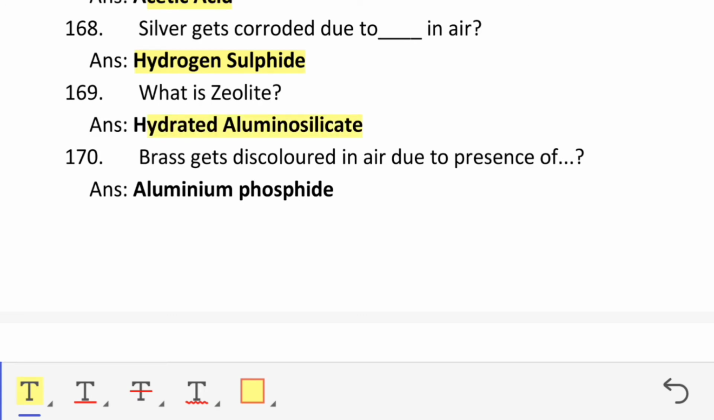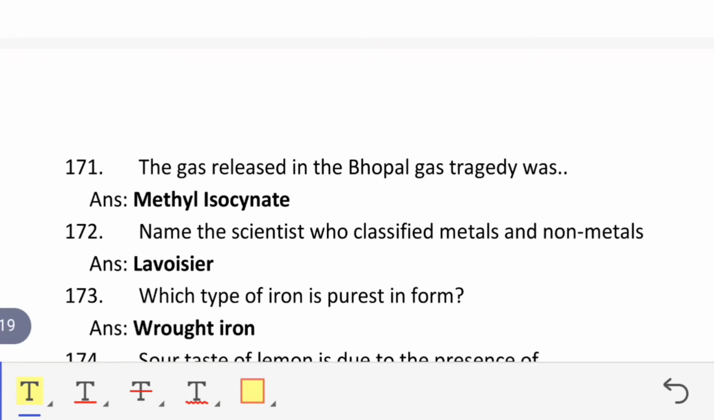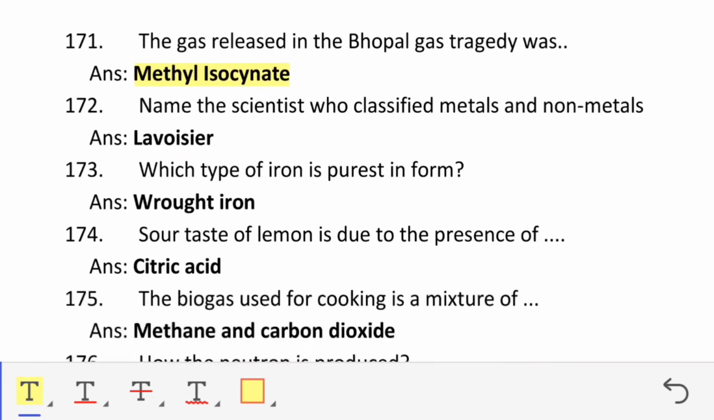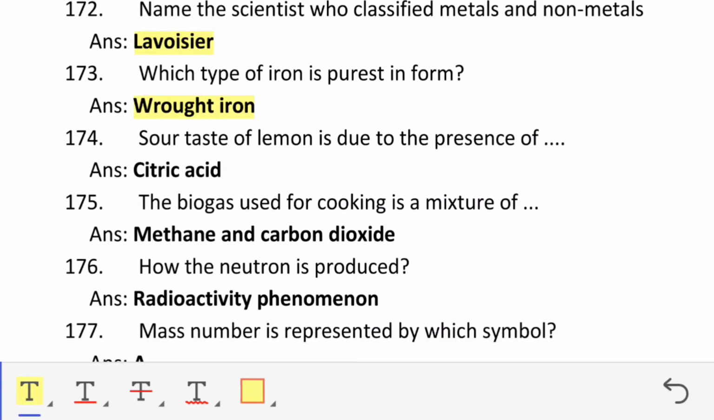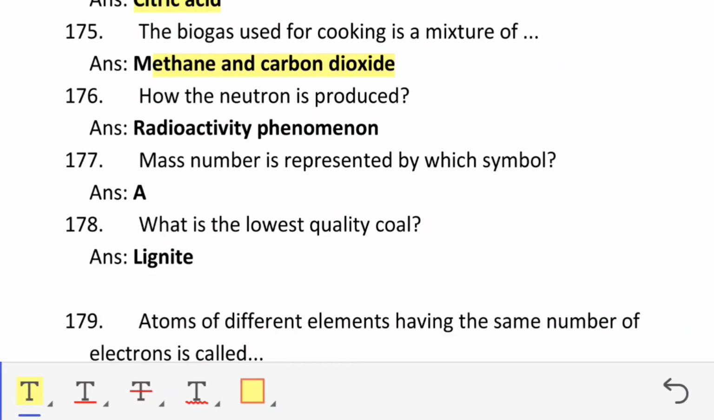Brass gets discolored in air due to presence of aluminum phosphide. The gas released in Bhopal gas tragedy was methyl isocyanate. Name the scientist who classified metals and non-metals. Lavoisier. Which type of iron is purest in form? Wrought iron. Sour taste of lemon is due to presence of citric acid. Biogas used for cooking is a mixture of methane and carbon dioxide. How is neutron produced? Radioactivity phenomenon.